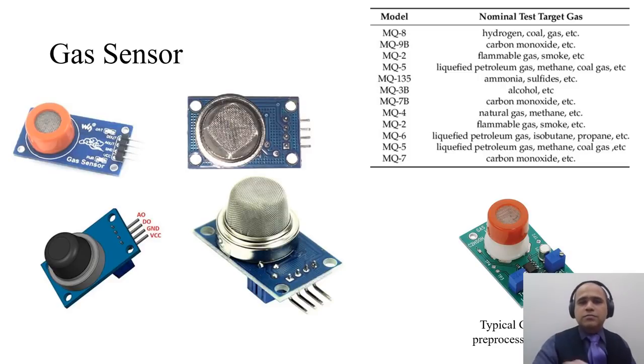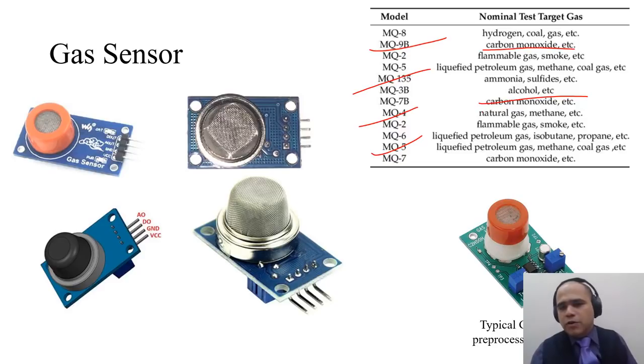Now gas sensors come with different numbers. We have already seen the gas sensor MQ3, which can detect ethanol or alcohol. There are other sensors which can detect hydrogen, flammable gas, or ammonium sulfide, etc. And these gas sensors come in this 6-pin package which you can connect to this module, and because of this module it has an onboard amplifier, and the sensor output can be converted into a TTL compatible output between 0 to 5 volts.